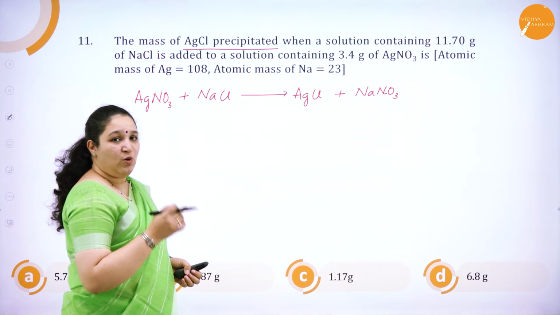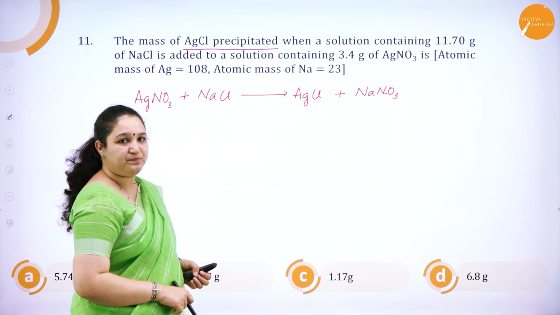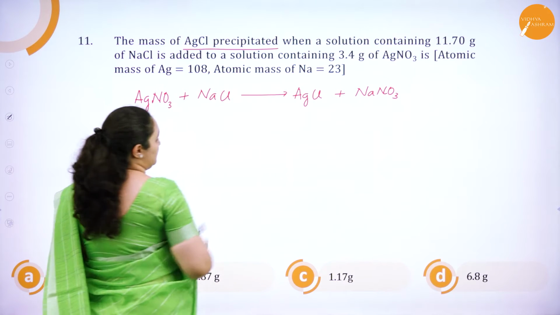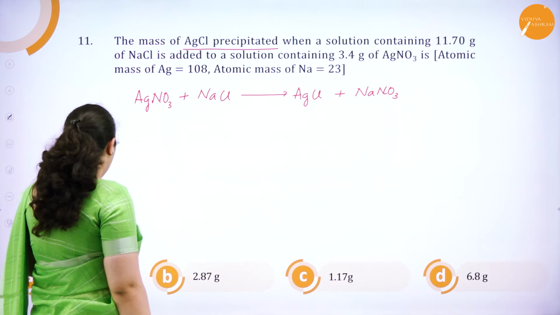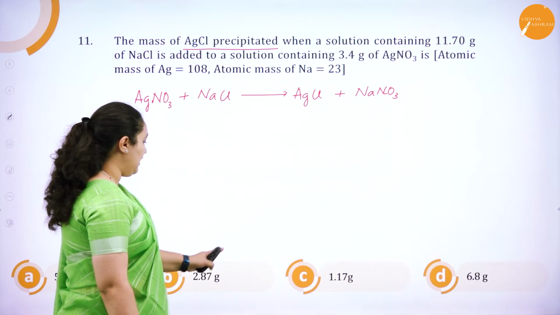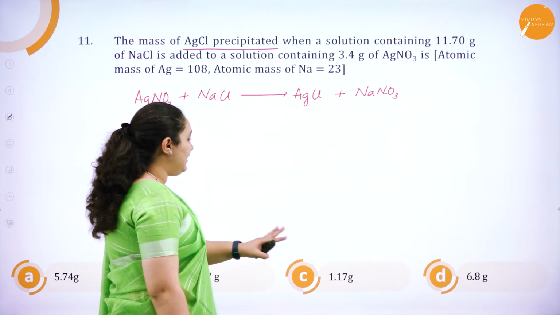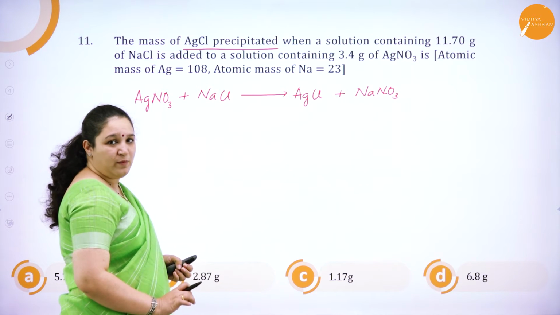So, first we have to find out the mass of 1 mole of all of this. So, that's the reason they have given us the atomic masses here. We'll also see the options what we have got. See, we have got 5.74 grams, 2.87 grams, 1.17 grams and 6.8 grams. We are not getting any idea by just looking into the options here.